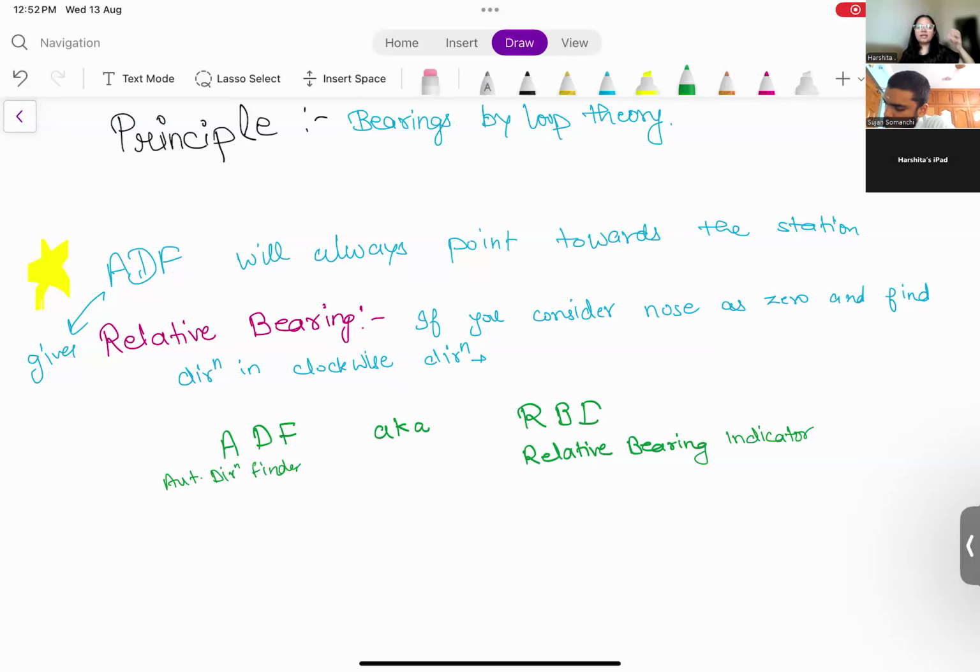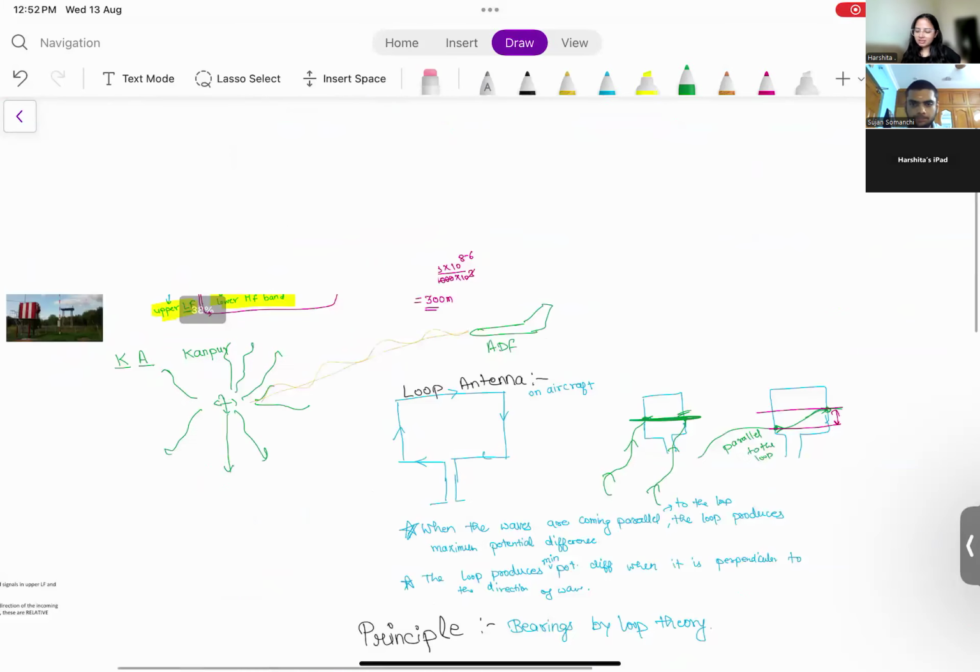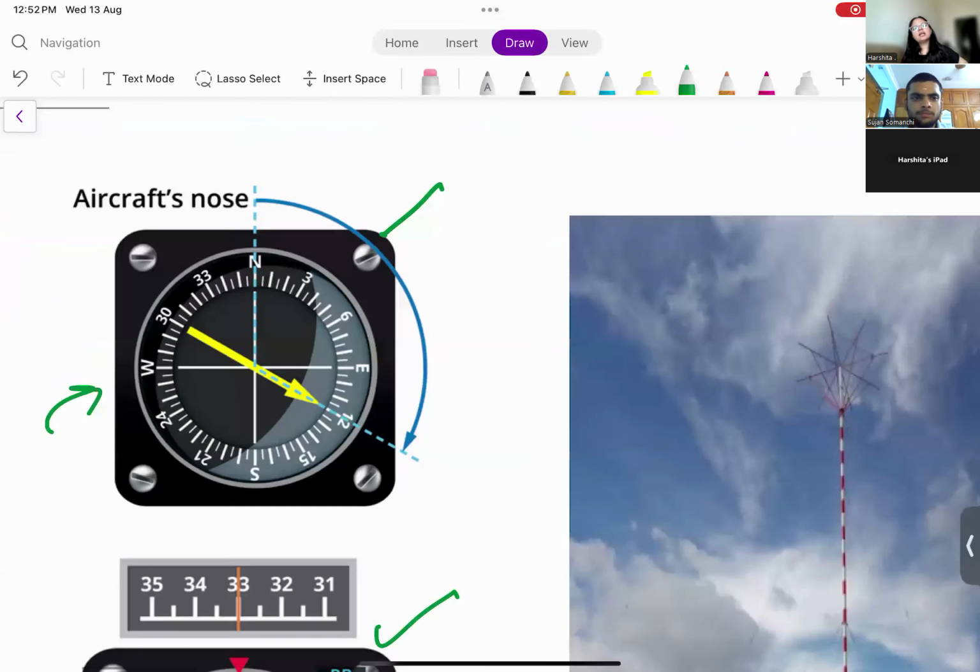ADF gives us relative bearing. It works on the principle of loop antenna or loop theory. That means when the waves are perpendicular, they give minimum potential difference. When they are parallel, they give the maximum potential difference. ADF gives us RB, that is relative bearing. That's why it is also known as relative bearing indicator. The first diagram we had seen, this one is the RBI.